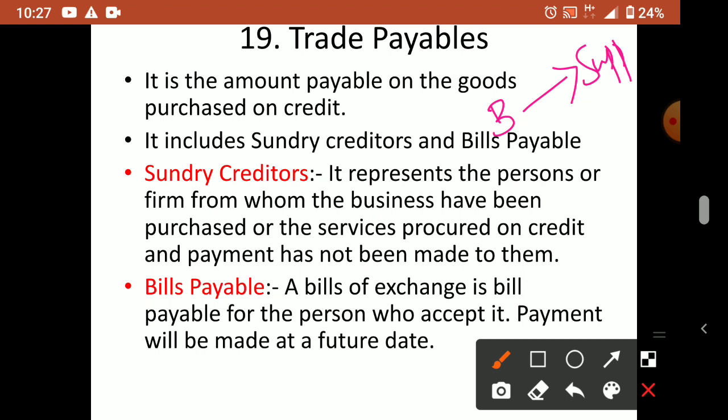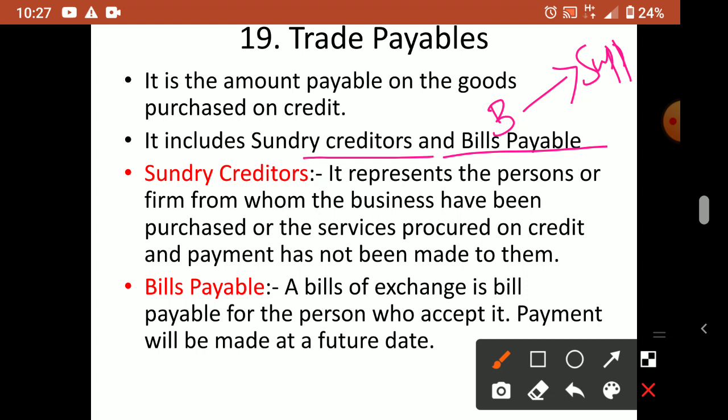So from those persons, if we didn't pay money, then we have to pay it afterwards. That type of thing is called what? Trade payables. Trade payables include creditors and bills payable. So trade receivables are debtors and bills receivable. Trade payables include creditors and bills payable.